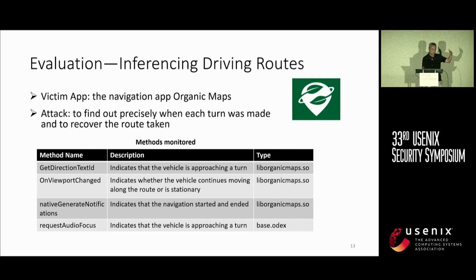A particular method is called whenever the app plays audio about turning left or turning right. Another method is called whenever the view on the app is being updated. So we find all these methods, and we use our side channel monitoring mechanism to target these methods inside the victim's code.